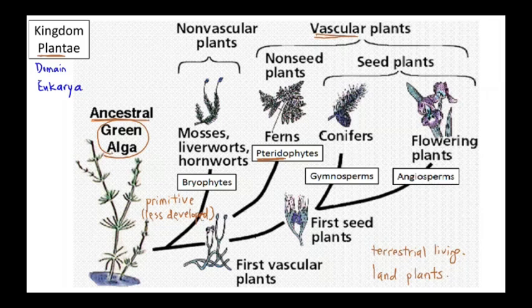It becomes even more advanced, the gymnosperms, which start to have seeds. And then we have the most advanced land plants, the angiosperms, the flowering plants. We will look at the evolutionary relationship of plants later. Before that, let's learn several terms.